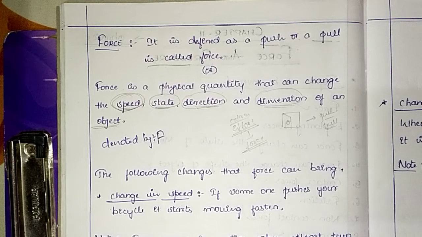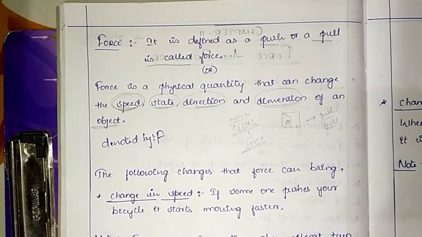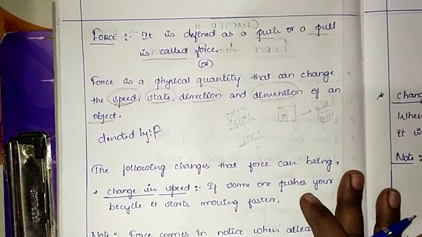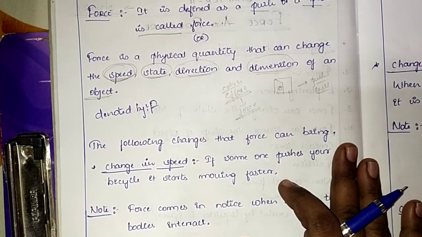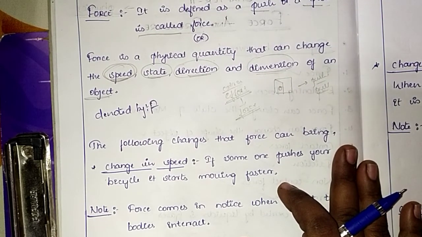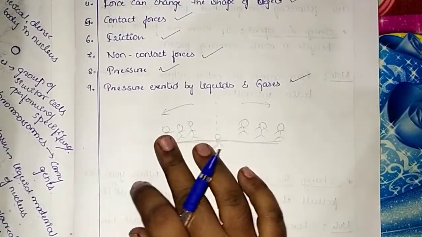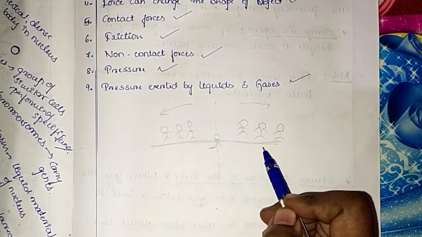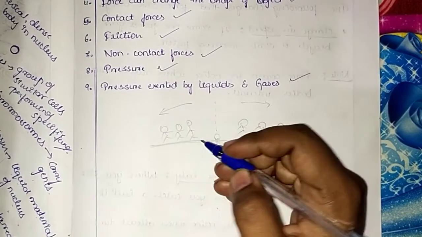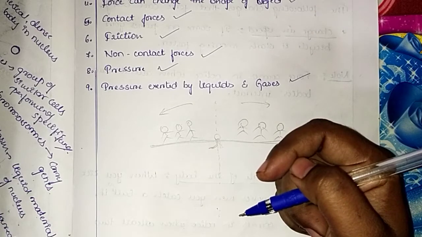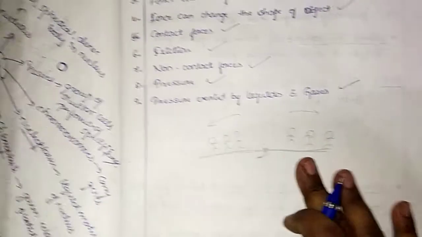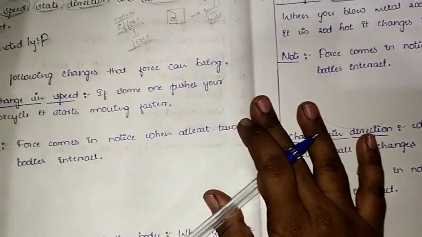Now let us go again to the tug of war. We apply some force, isn't it? Here in tug of war the force is being applied. Force is nothing but Shakti, it means force. Force is very important in our life.